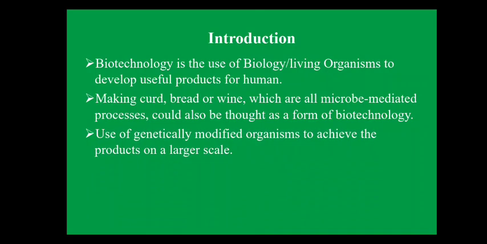Now, use of genetically modified organisms to achieve the product on a large scale is another use of biotechnology. Genetically modified organism means what? It means an organism whose genes are altered with the help of biotechnology to make it more effective and to produce a large quantity of food. One example of genetically modified food is golden rice.